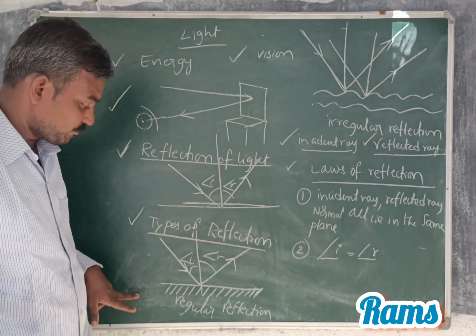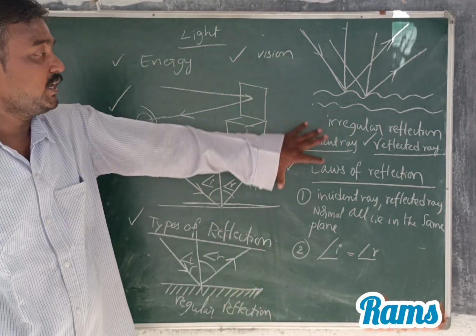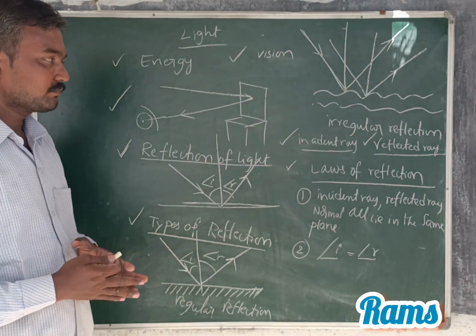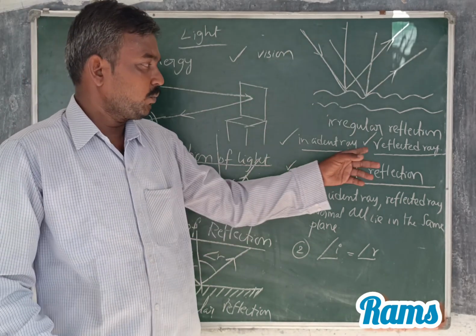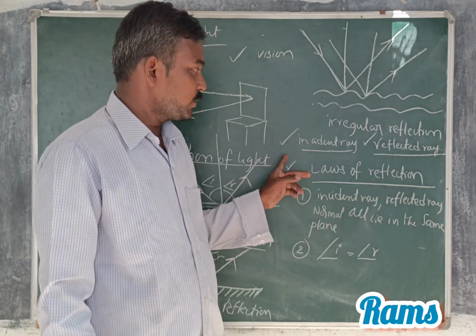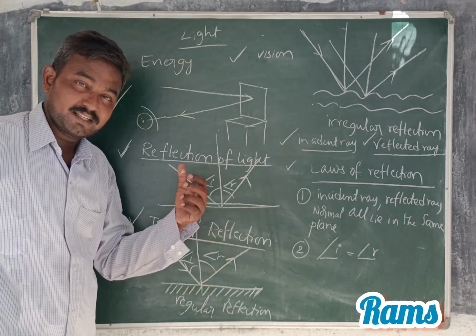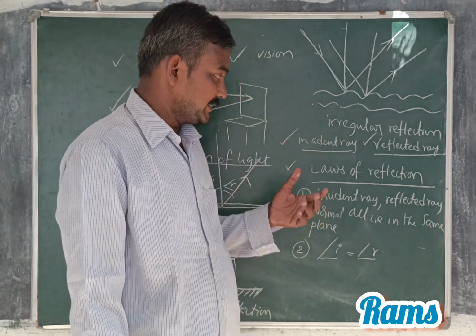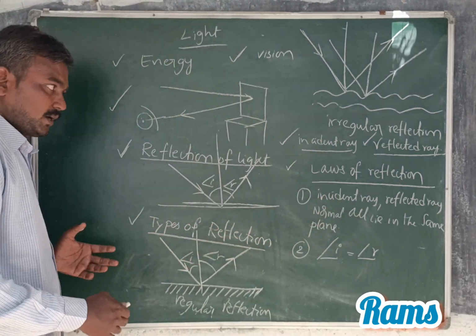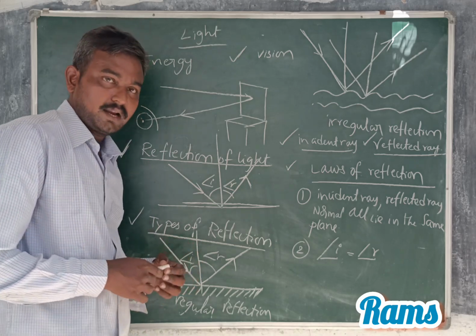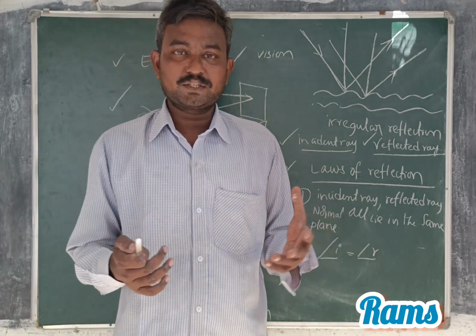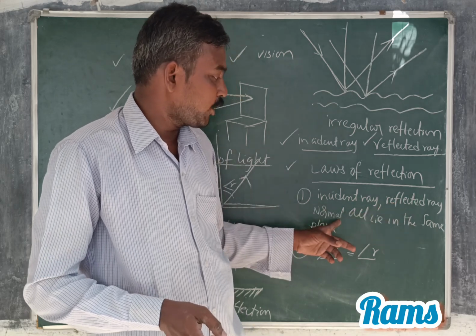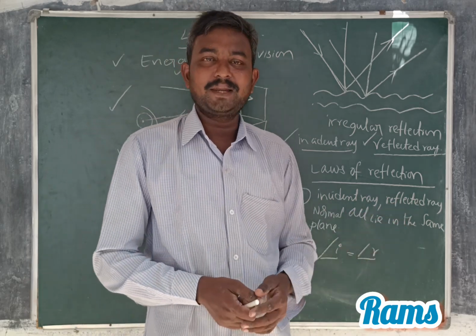There are two types of reflection, regular reflection and irregular reflection. Next, what is the incident ray, what is the reflected ray, what is the angle of incidence and what is the angle of reflection. Next, the laws of reflection. There are two laws: the incident ray, reflected ray and normal all lie in the same plane, and the angle of incidence equals the angle of reflection.